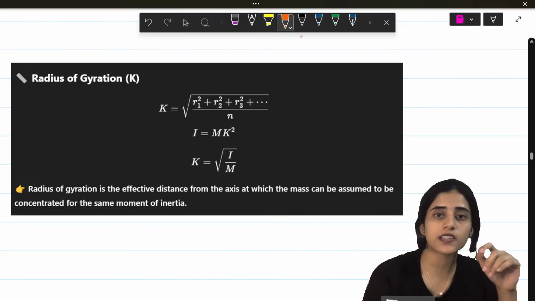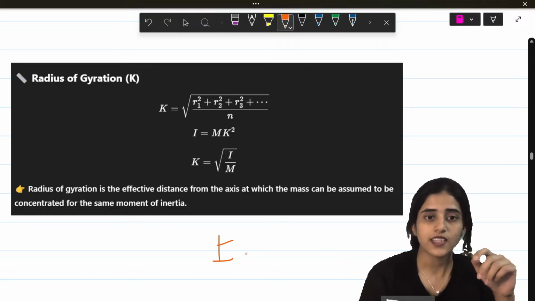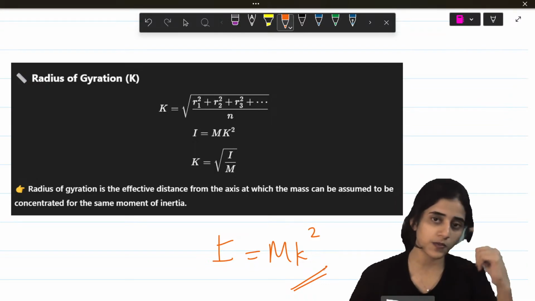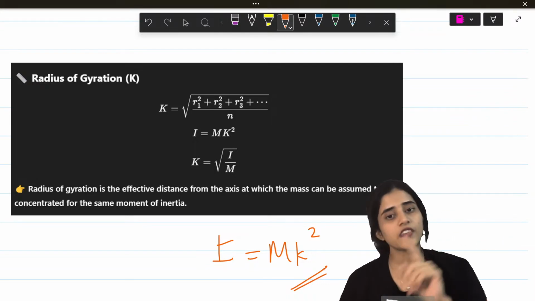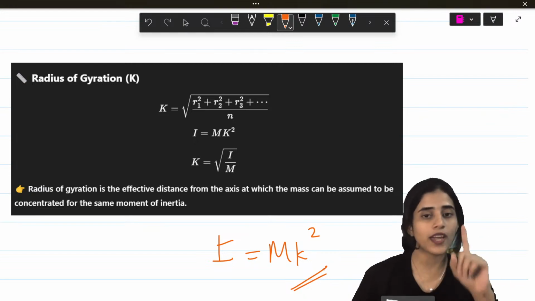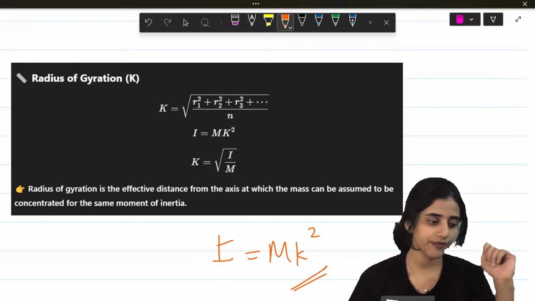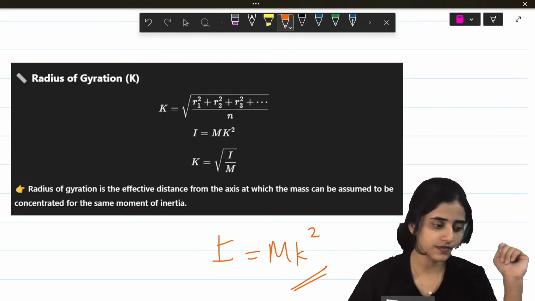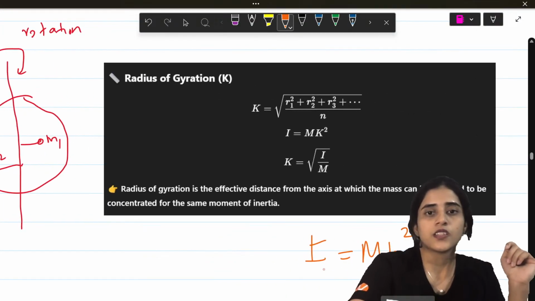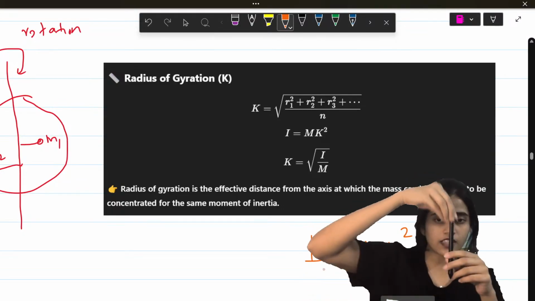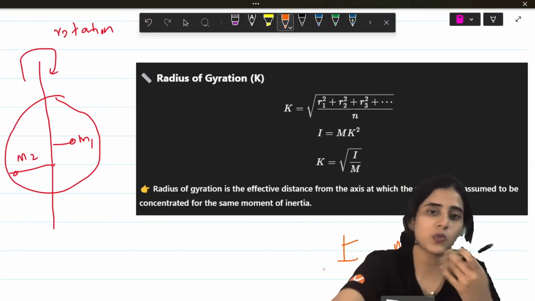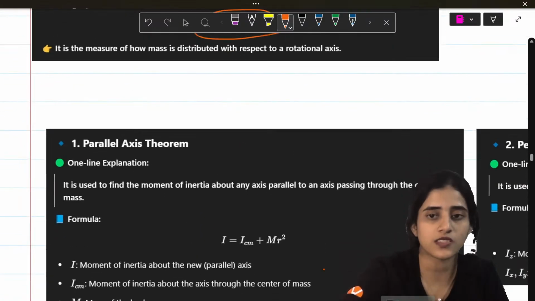Moment of inertia can also be written in terms of radius of gyration, as mk square. This k is not the spring constant. In spring constant also we have a k, and in radius of gyration also there is a k. So I is equal to mk square. Is this fine? So radius of gyration is the distance from the axis at which all the mass is concentrated.